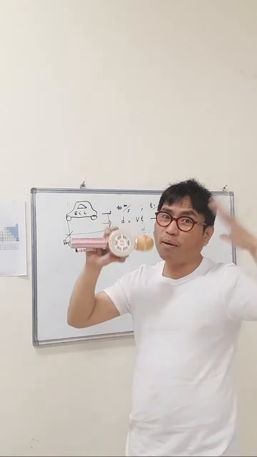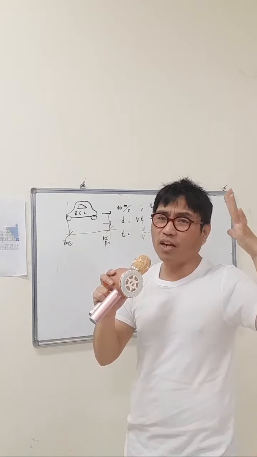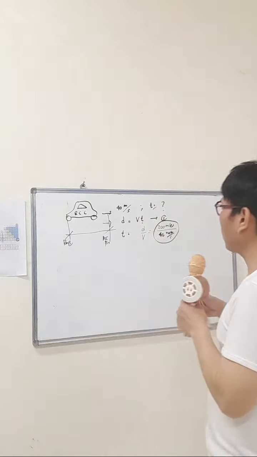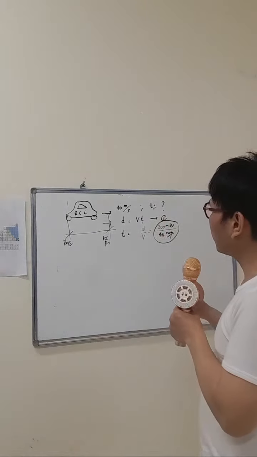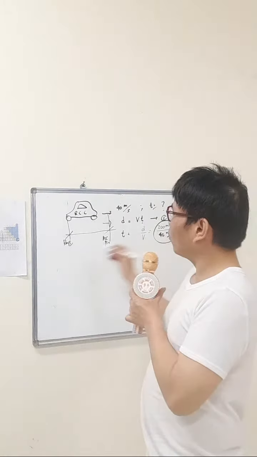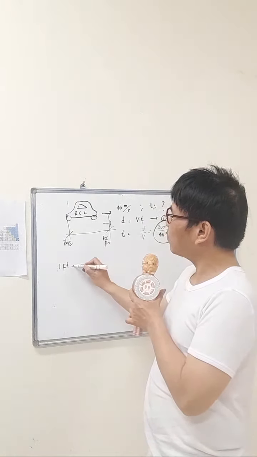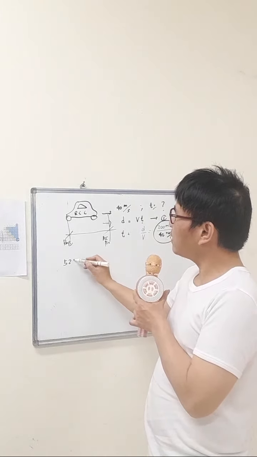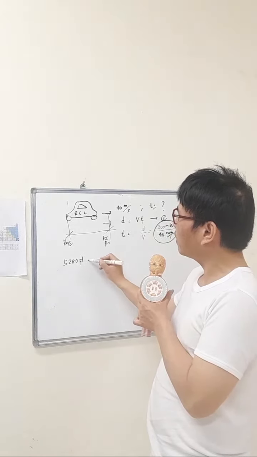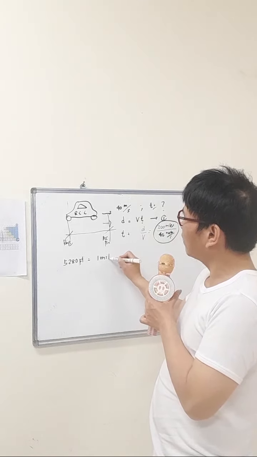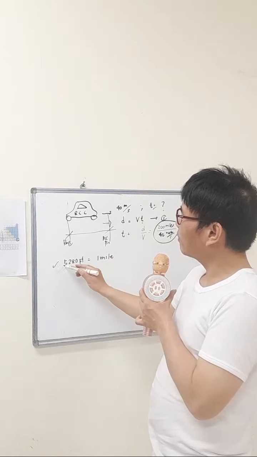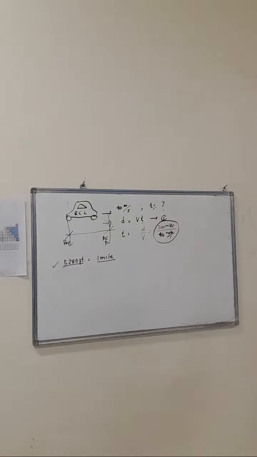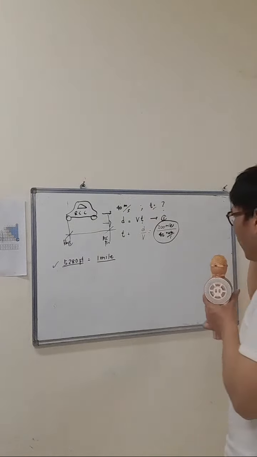That's the thing that you need to remember, all the conversion factors you memorized from elementary level to college level. So what are those? I will start with, for example, feet, which we relate to miles. So I will say 5,280 feet is equal to 1 mile. I memorized this when I was in high school. 1 mile is equal to 5,280 feet. Based on the spot, I remember now.